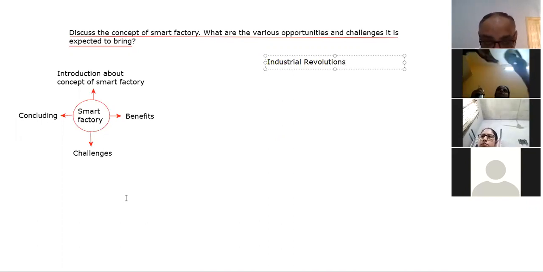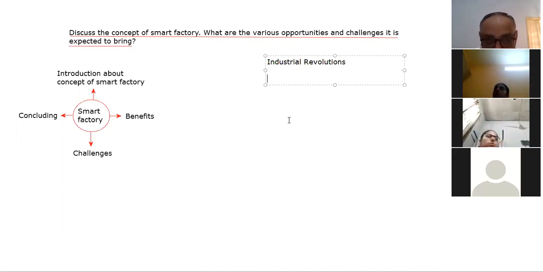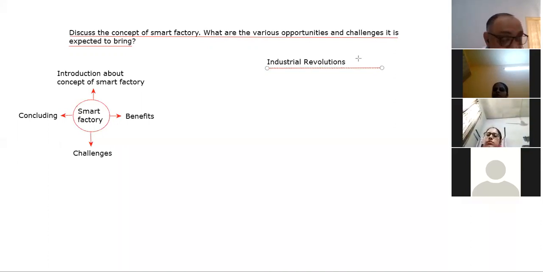As far as the industrial revolutions are concerned, so far we have seen 4 industrial revolutions since the beginning, right?